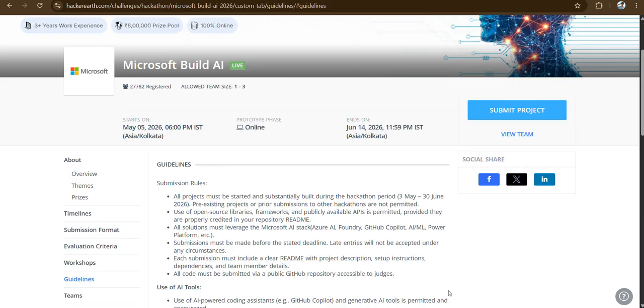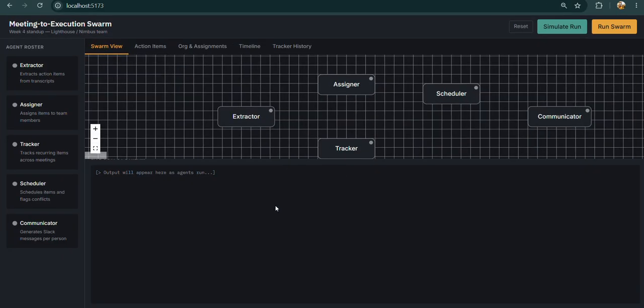So what my tool does, let me give you a view of my tool. This is a 5 agent orchestrator system, a multi-agent system where each agent is assigned a particular task. You just need to drag and drop the audio transcript, which can be easily recorded using the Microsoft Teams transcript feature. The transcript can be easily downloaded and copy and pasted here. Once you paste the transcript, it will run the 5 agents that wake up and get to work.